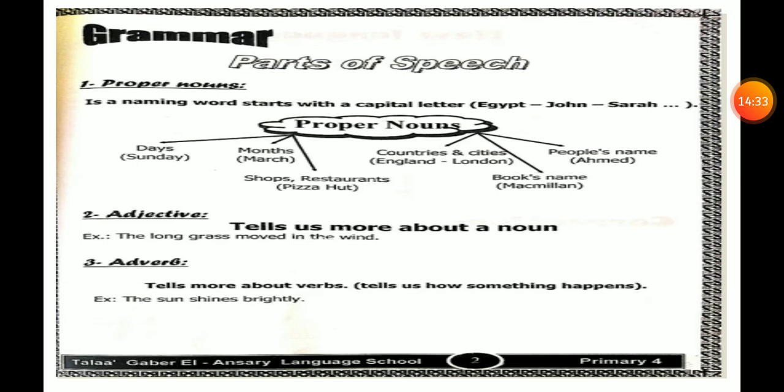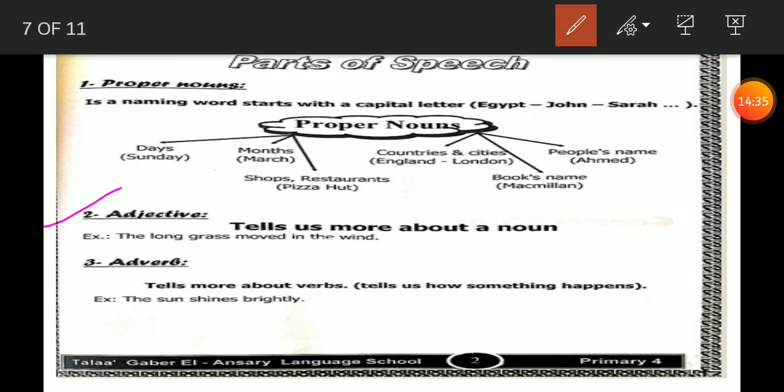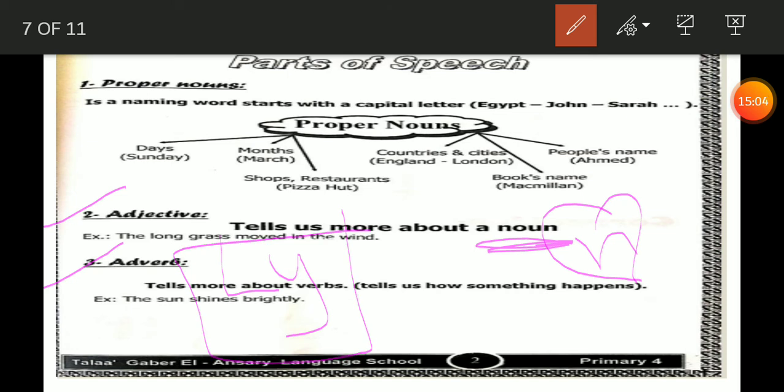Now, we will know the difference between the adjective and the adverb. The adjective is just a word that tells us more about the noun. So, the adjective loves the noun. But the adverb is just a word. Give me your attention, please, in this part. Adverb most of the time ends with ly, like slow, slowly, quick, quickly, bright, brightly.